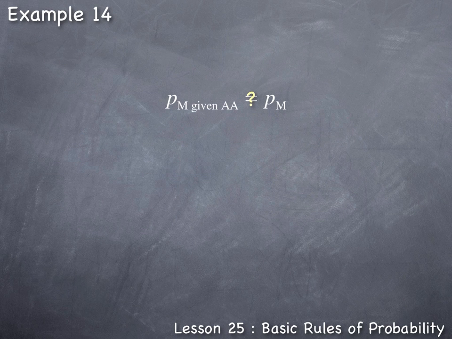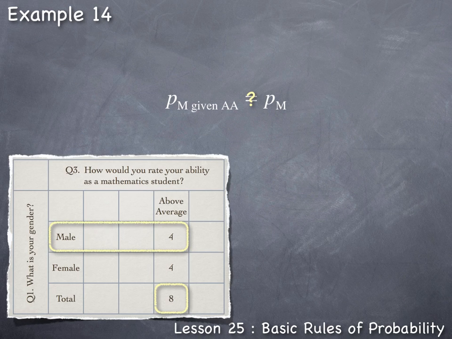So, focusing on the first one here, what's the probability that a student is male given they rated their mathematics ability as above average? Given the above average redefines the total. So in the survey, there was a total of 8 students who rated their mathematics ability as above average. Of these 8 students, 4 were male. So 4 out of 8 is 50%. This 50% needs to be compared to the percentage of male without given math ability rating.